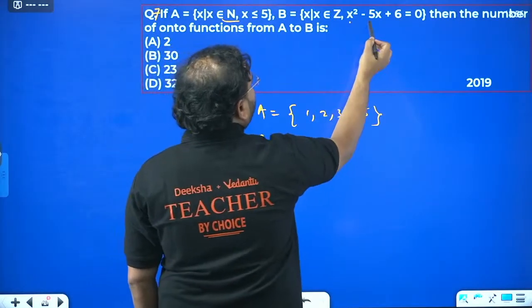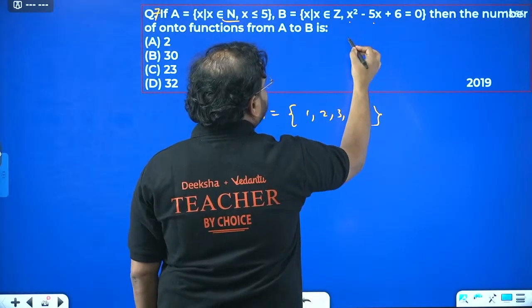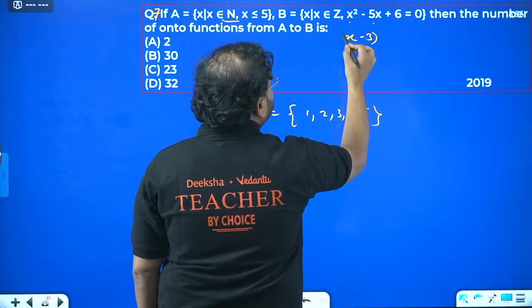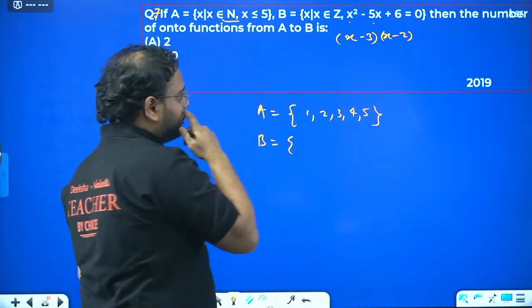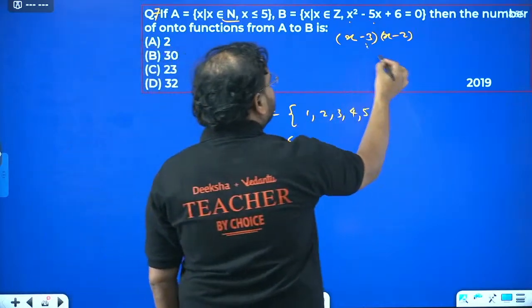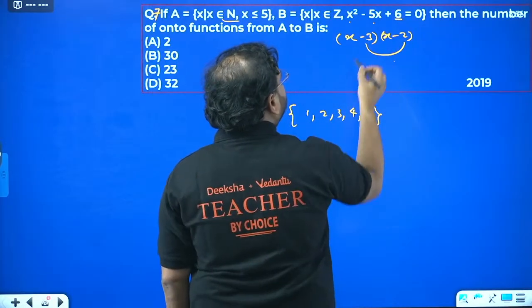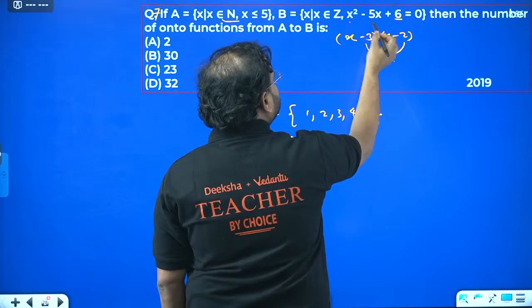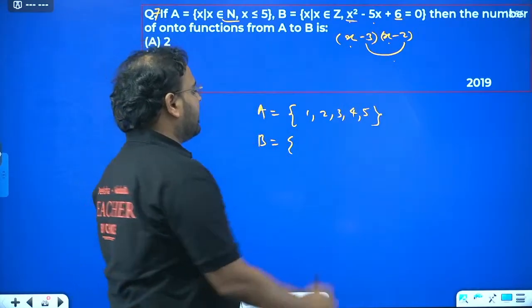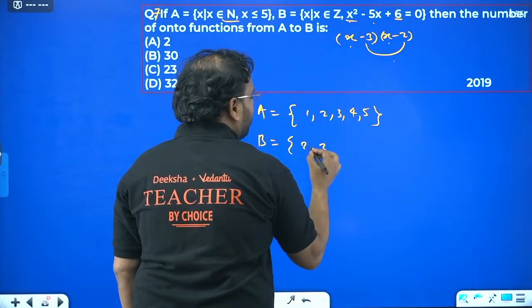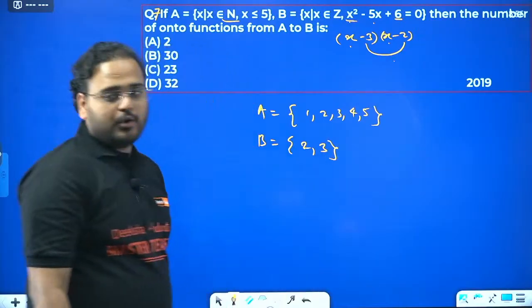What is it? x square minus 5x plus 6. If you factorize it, you will have (x minus 3) and (x minus 2). Am I right? Because plus 6, check here: multiplying these two gives plus 6, minus 3x minus 2x is minus 5x, and x into x is x square. So correct. From here I get the elements 2, 3.